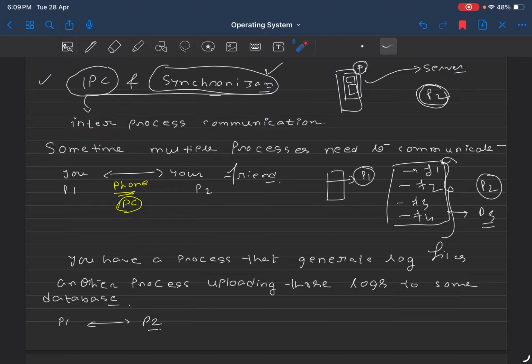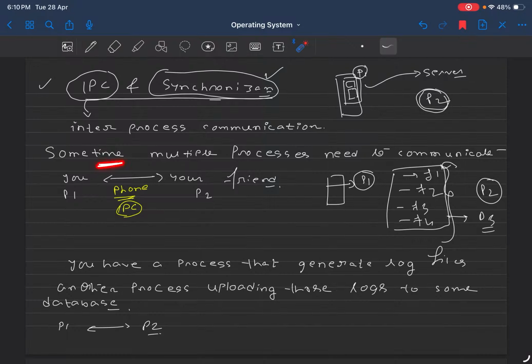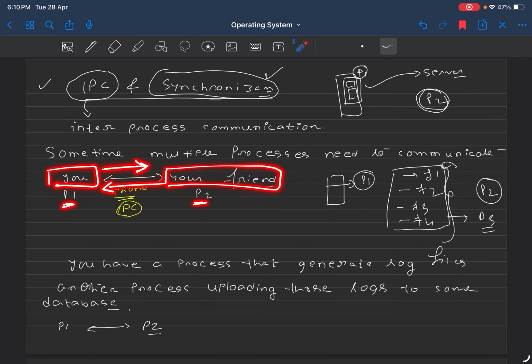As I have told you, sometimes multiple processes may need to communicate with each other for different purposes. Just to give you one more real world analogy, let's say you are calling one of your friends. You are talking to each other: you are saying something to your friend, and your friend is saying something to you. So you are a process, your friend is a process, and you both are communicating with each other. So this is interprocess communication.